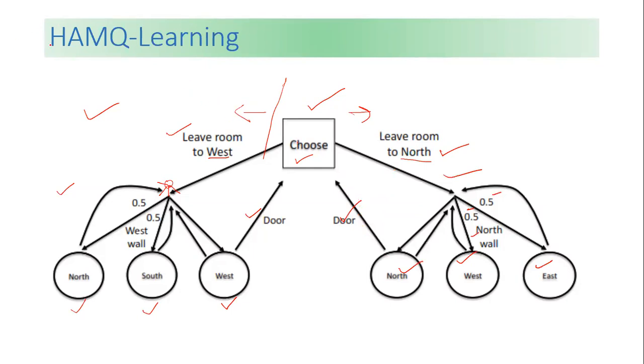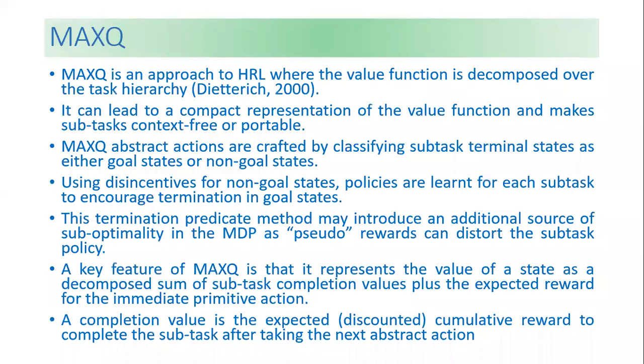So this is our HAMQ learning, where with the help of this example we conduct the abstract-level hierarchy. Next one, we are using MAXQ. What will the next one be? The next one will be MAXQ. MAXQ is an approach to HRL, hierarchical reinforcement learning, where the value function is decomposed over the hierarchy.